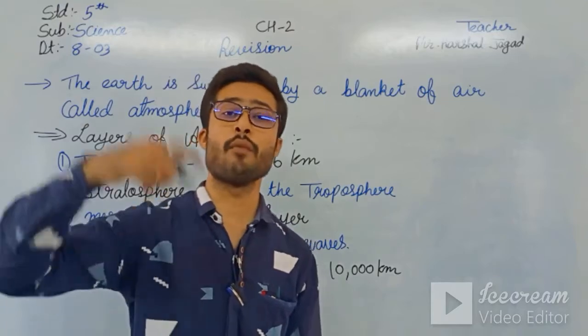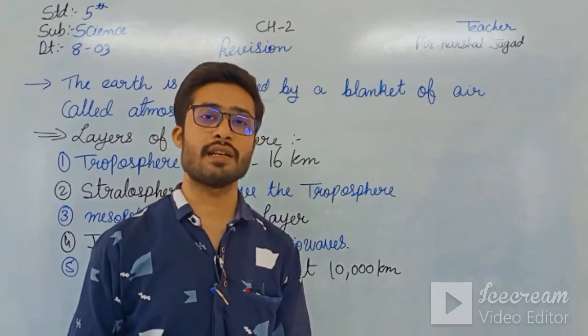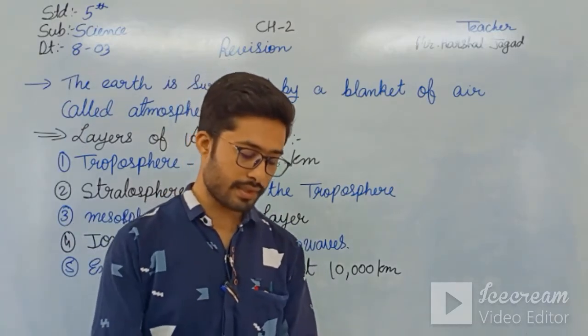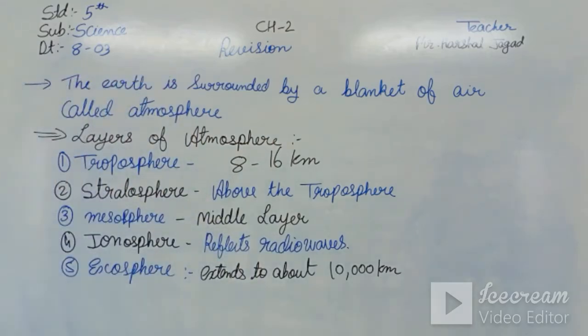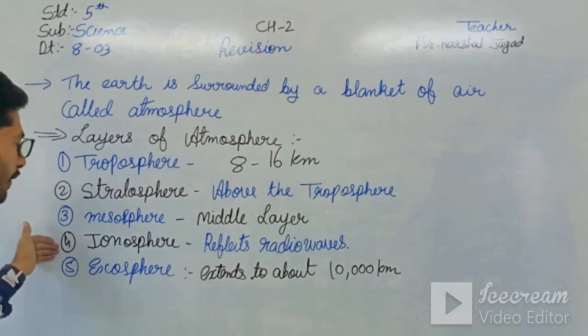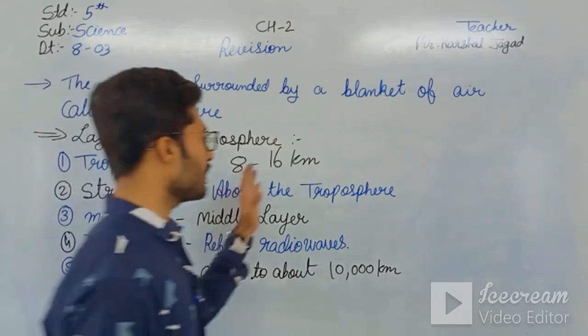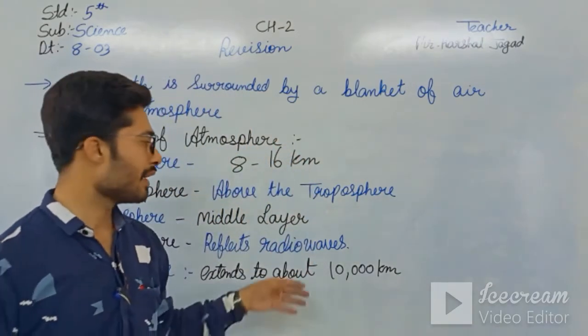So these are the 5 layers of atmosphere. Okay students, the first one is the troposphere, second the stratosphere, third the mesosphere, fourth the ionosphere, and fifth the exosphere.